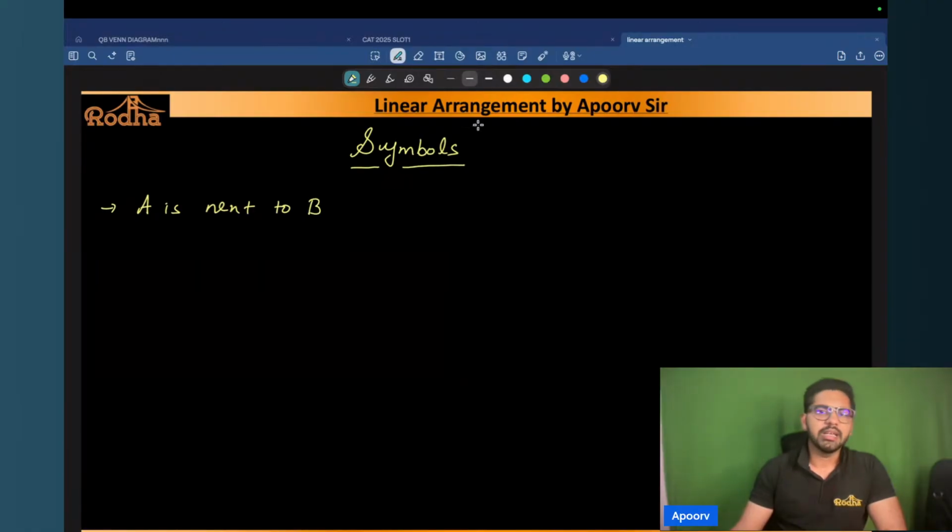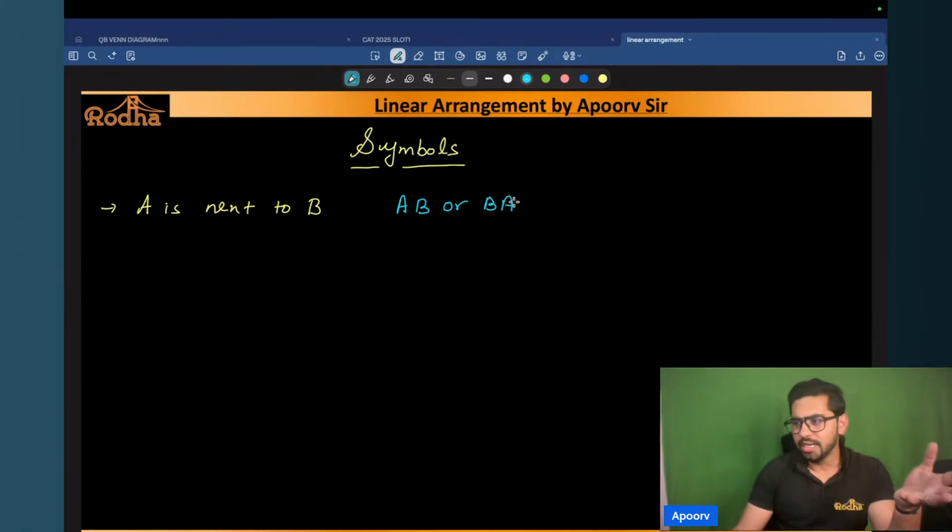So when I say A is next to B, it can be that A is to the left of B, or it can be that A is to the right of B, because it is not specified whether A is to the left or to the right. So when I say A is next to B, A can be either to the left or to the right, right?